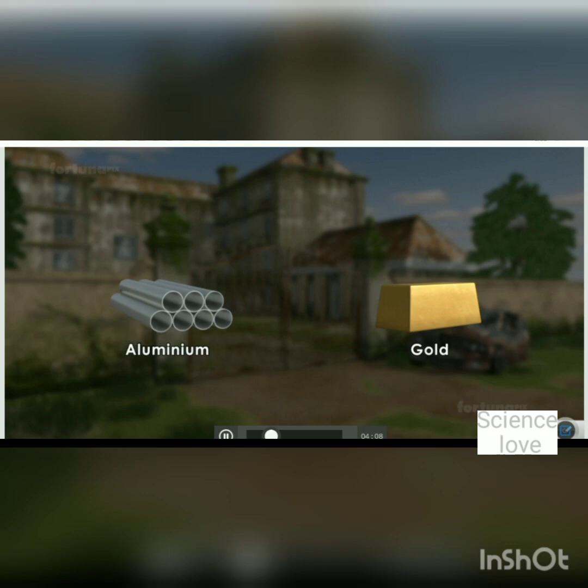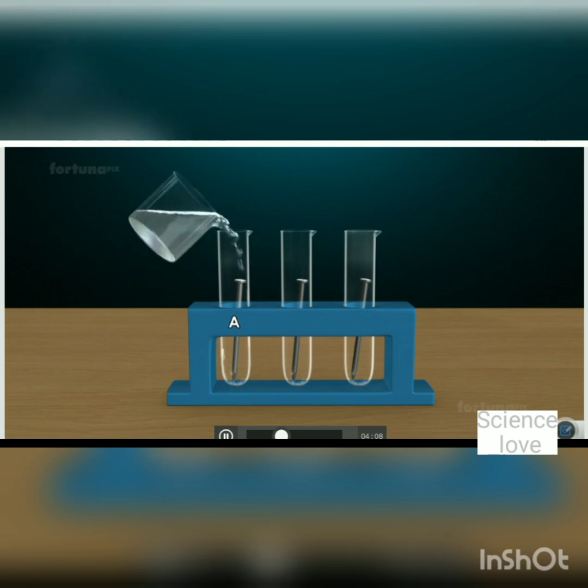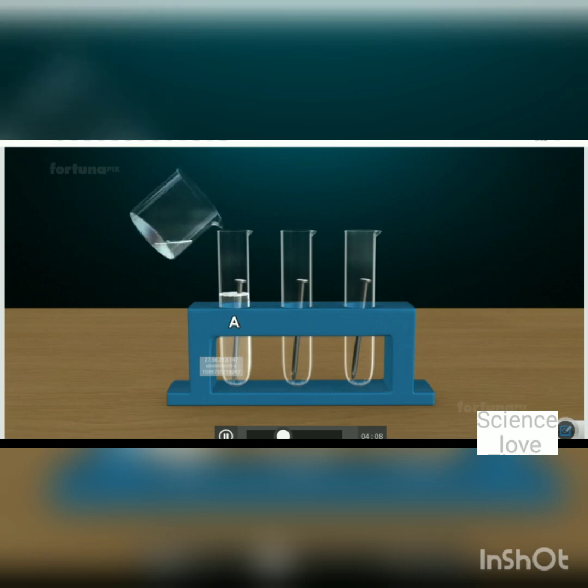Now we will perform an activity to prove that oxygen and moisture are necessary for the rusting process. For this we have to take 3 test tubes in a test tube stand and keep one iron nail in all 3 test tubes. One thing to take care of here is that the iron nail should not be corroded and should be new in condition. Now we will pour distilled water in test tube A and half fill it, but be careful that the nail should not be immersed fully.